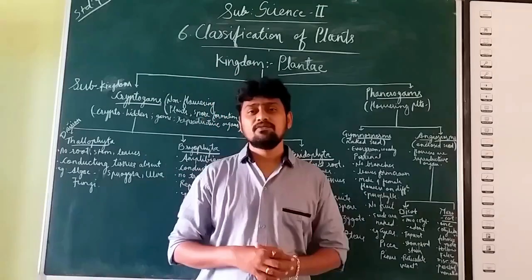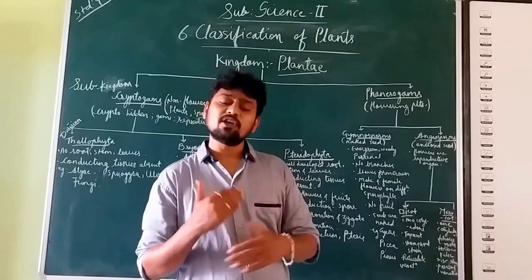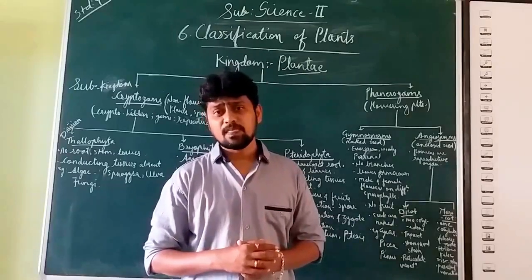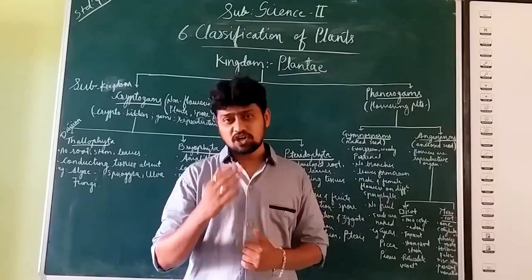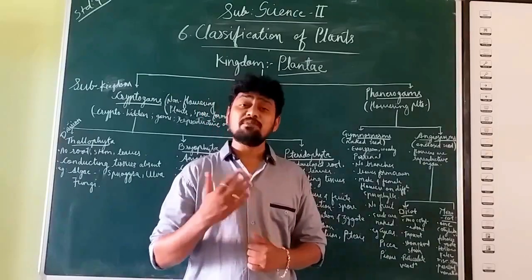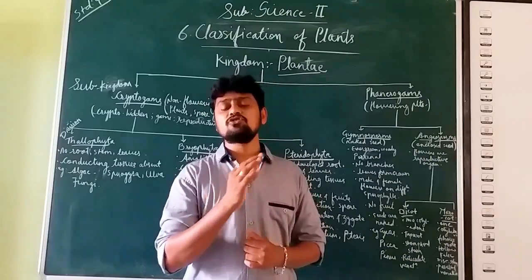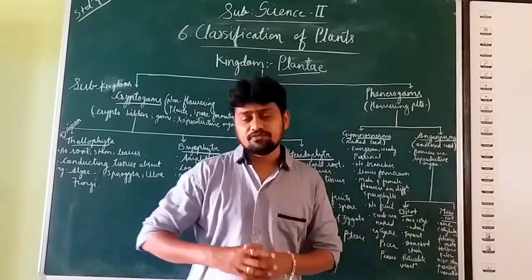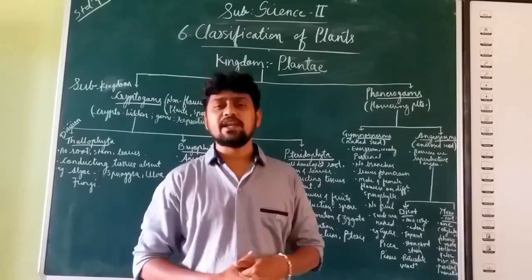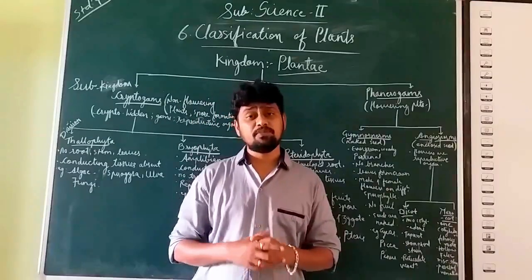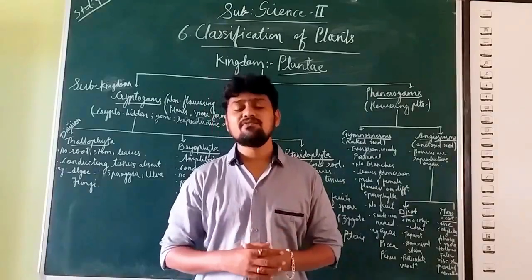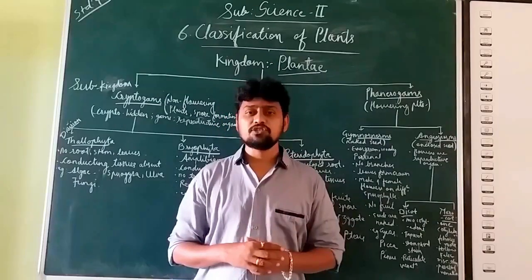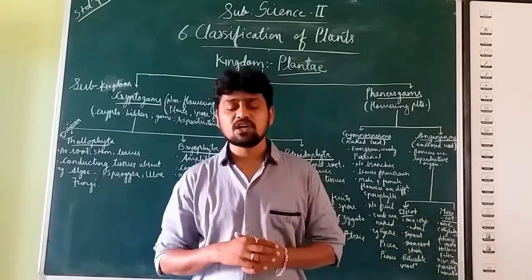And if the flower has 3 petals or multiples of 3, we call it a trimerous flower, and that plant belongs to monocotyledonous plants. So in this way, not only from the seeds, if there are no seeds, you can observe all these other characteristics and identify whether the plants are monocotyledonous or dicotyledonous. So this is all about the classification of plants.